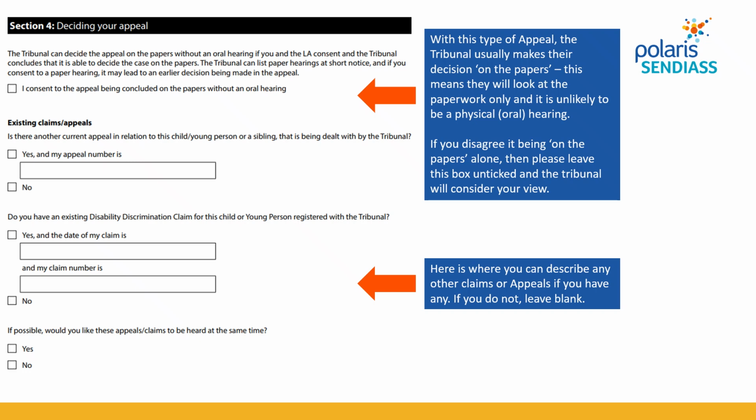And then if you have any existing claims or appeals, either in relation to this child or to a sibling that's being dealt with by this tribunal service, or if you have a disability discrimination claim with this tribunal service, then you can tell the tribunal here and you can ask for these appeals to be consolidated or considered at the same time.